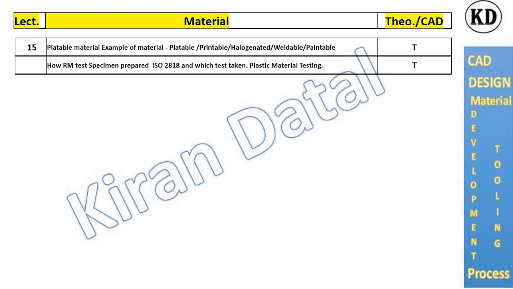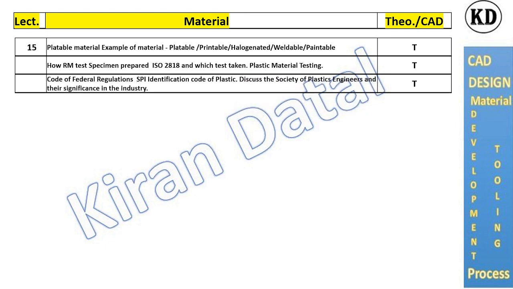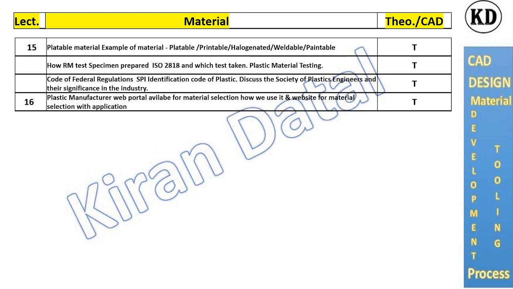How the raw material test specimen is prepared. This will be very important in designing or any benchmarking or selection of materials and test methods. Code of Federal Regulations, SPI identification code for plastics, significant in the industries. Plastic manufacturers' web portals are available for material selection, meaning you will get suggestions from the material manufacturer.